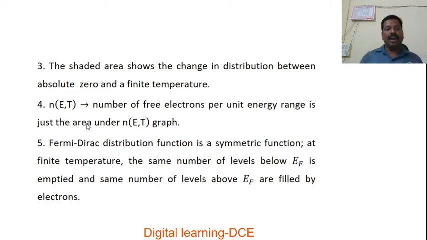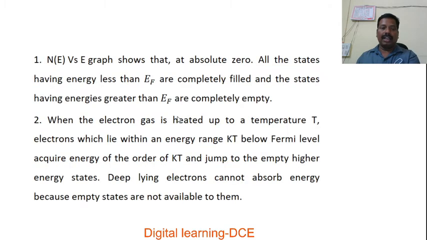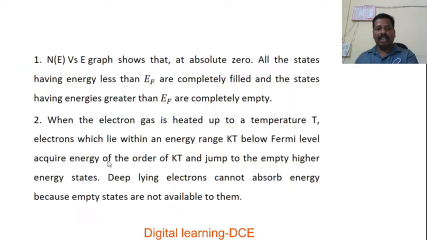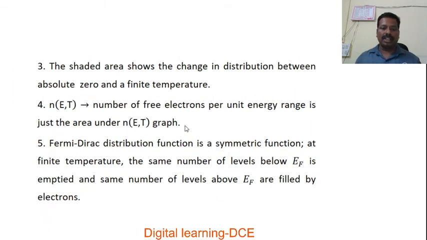Next point, n(E, T) gives the number of free electrons per unit energy range, and it is just the area under the n(E, T) graph. This area, bounded by the n(E, T) versus E curve, gives the number of free electrons per unit energy range. Just by calculating the area bounded by the n(E, T) versus E graph, that gives the number of free electrons per unit energy range.